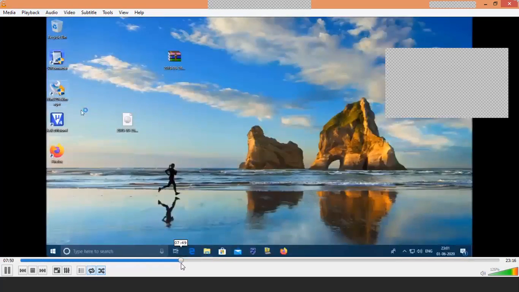So the image has been unzipped. Now we will start writing the image.